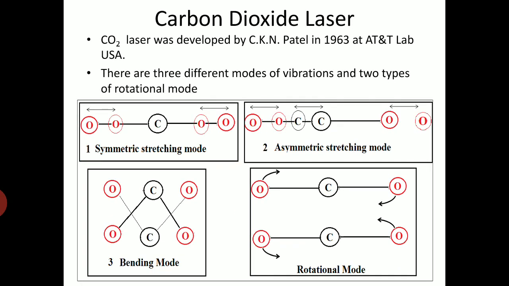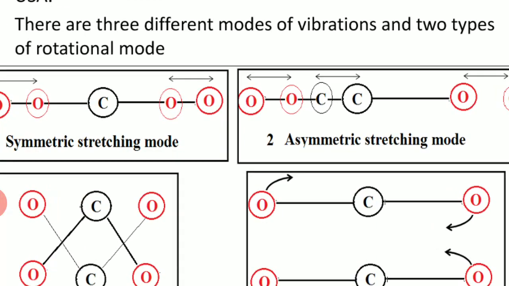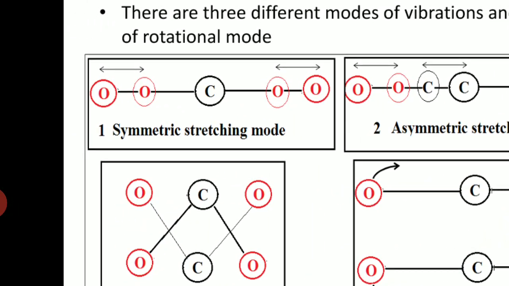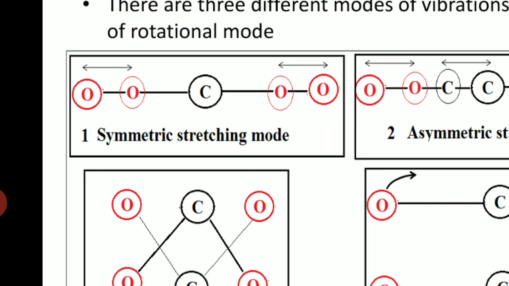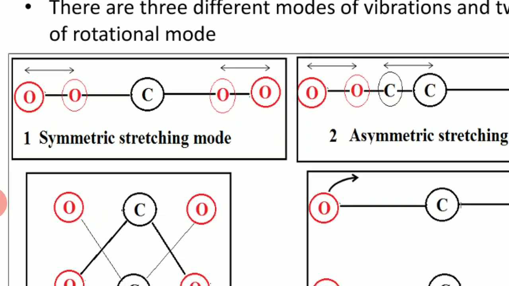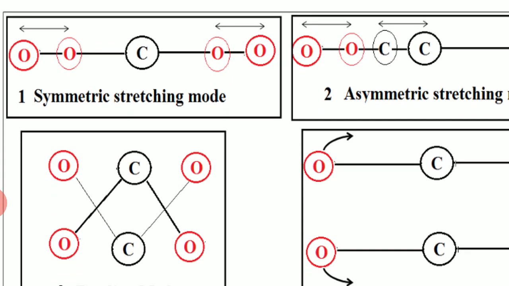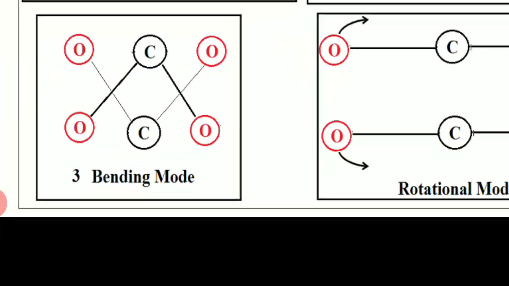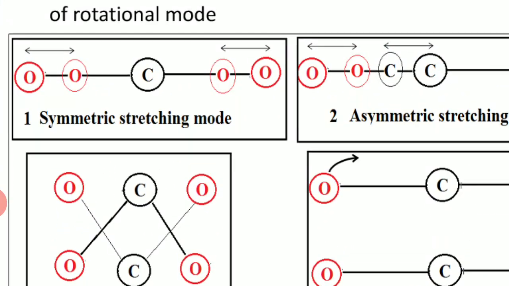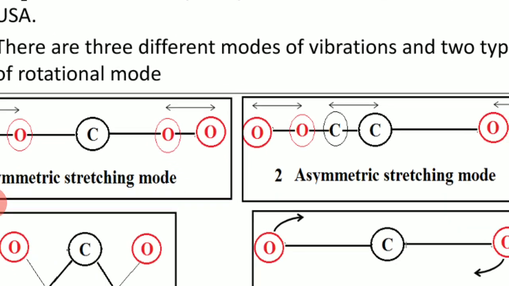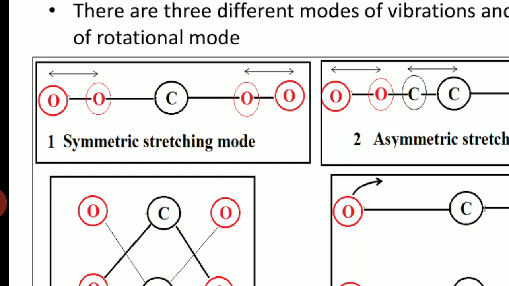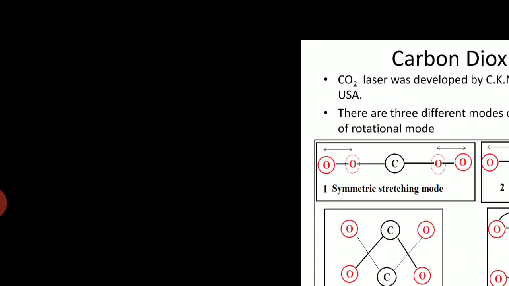Now the carbon dioxide molecule has three different modes of vibration and two different types of rotational modes. We'll try to see them one by one. The three different modes of vibration are symmetric stretching, asymmetric stretching and bending mode. The first one is the symmetric vibration.